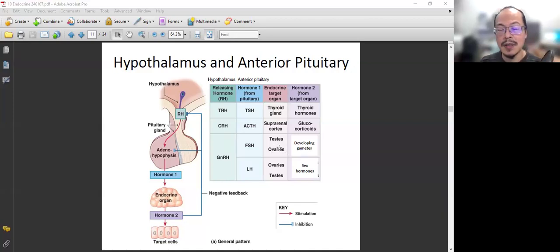Their function is to facilitate reproductive system development and function. That includes developing gametes, sperm or eggs. They can also help the gonads to produce sex hormones.